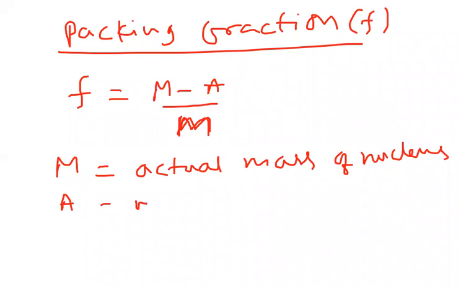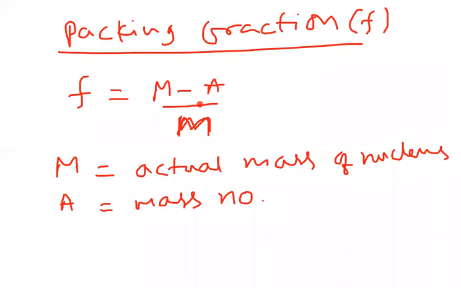A is mass number. Mass number is nearly equal to mass; mass number and actual mass are almost equal, but there is a small difference. Suppose we take the mass of one nucleon as unity, then M, the mass of the nucleus, should be a whole number equal to mass number A. But they are not equal.